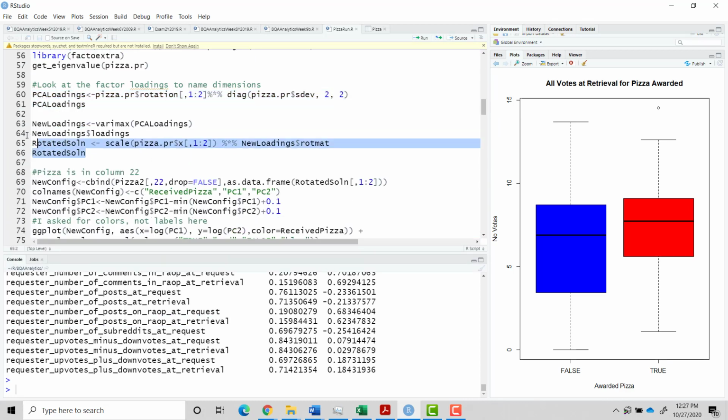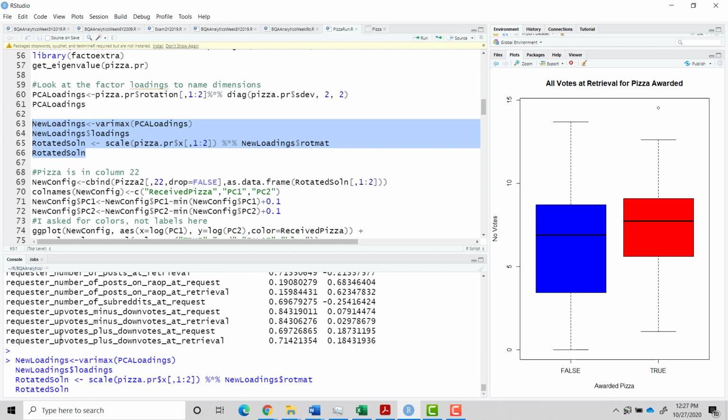And we're actually going to do the same as we did in chapter 3. We're going to do the varimax rotation. And again, this is just trying to make the loadings as close to 1 or 0 as possible.